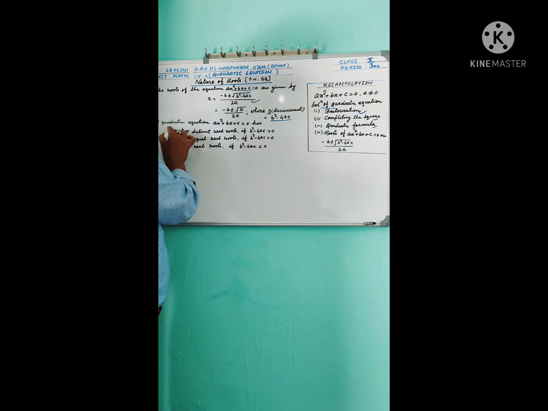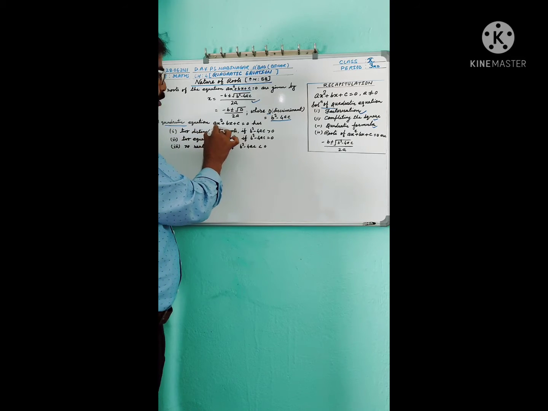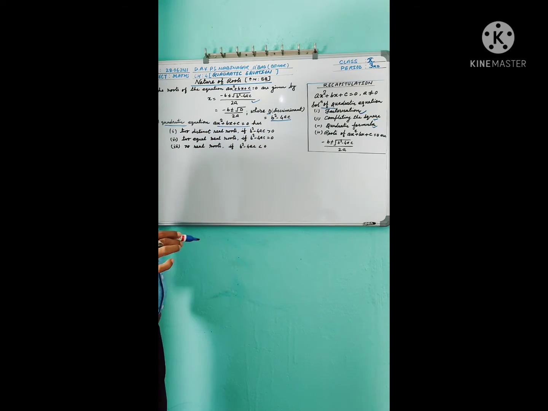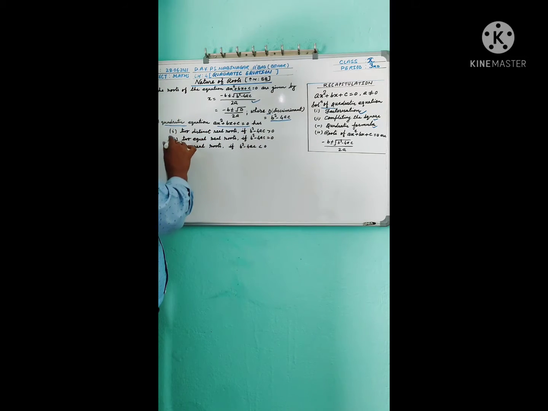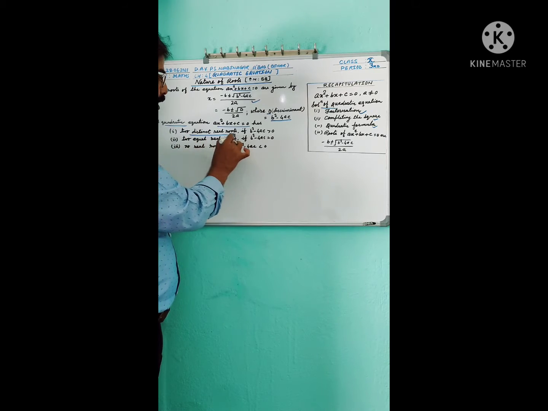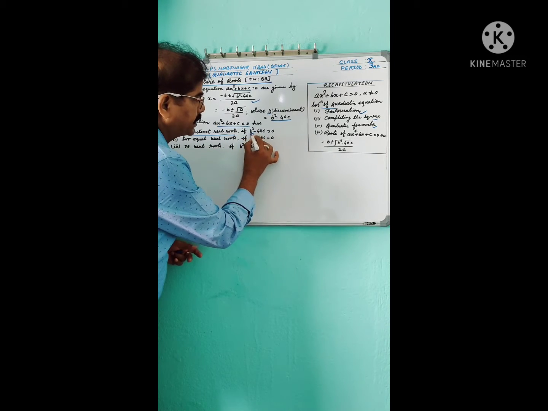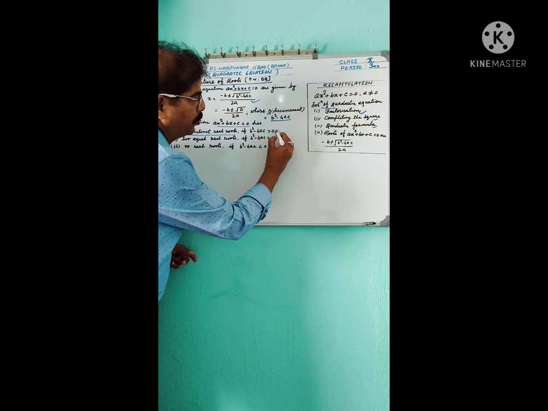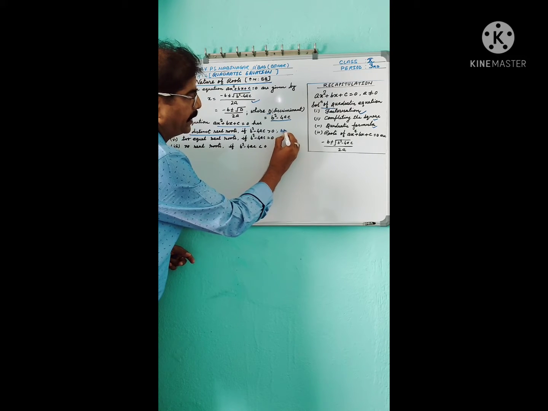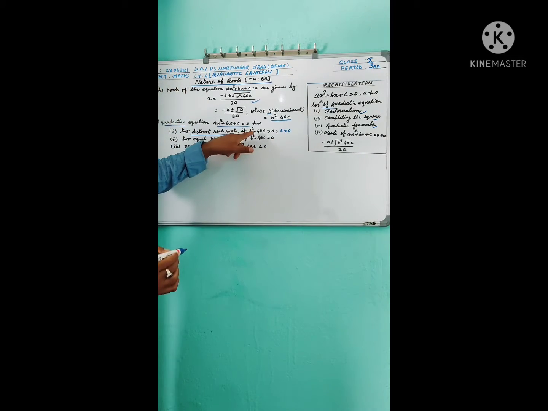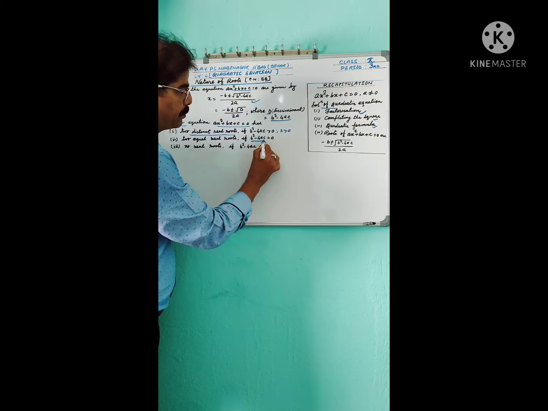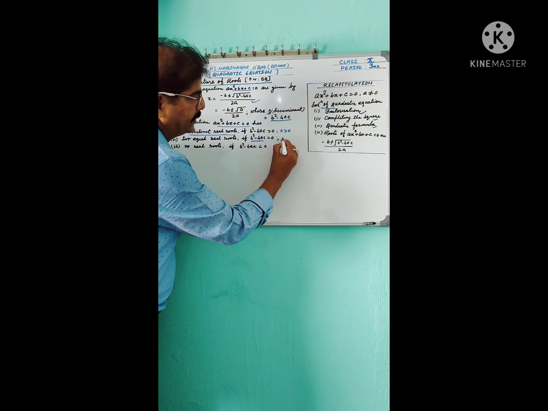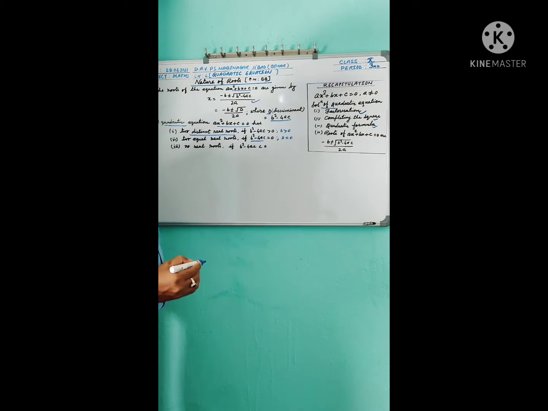A quadratic equation ax square plus bx plus c equal to 0 has three natures. First, two distinct real roots if discriminant is greater than 0, that is b square minus 4ac greater than 0. Second, two equal real roots if b square minus 4ac equal to 0, that is d equal to 0.